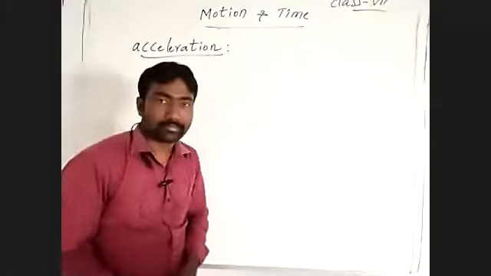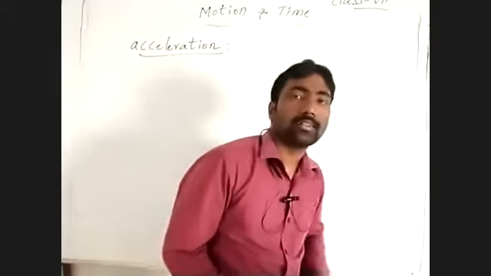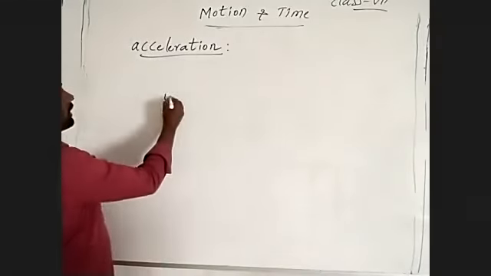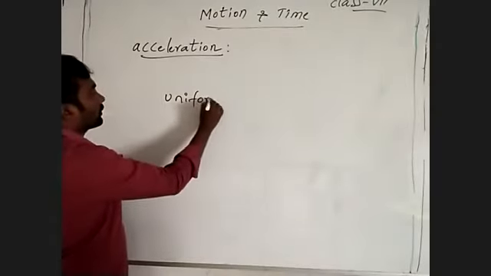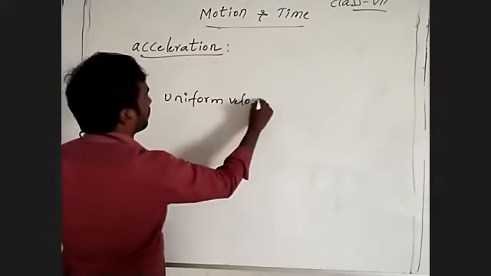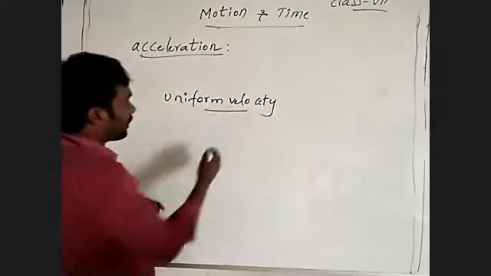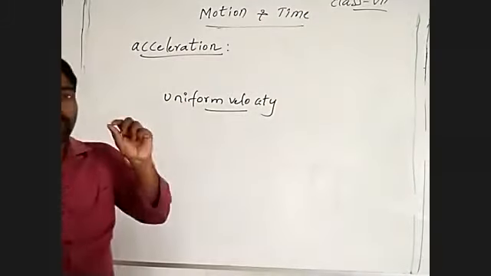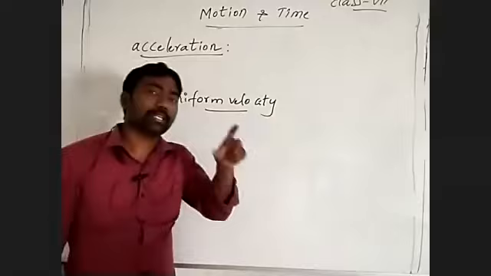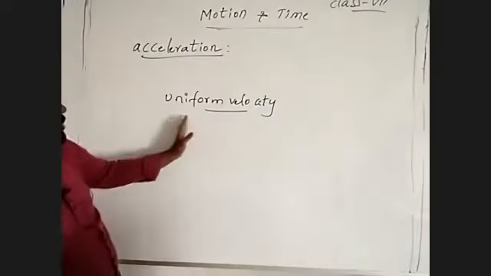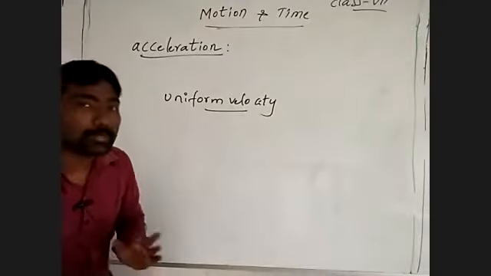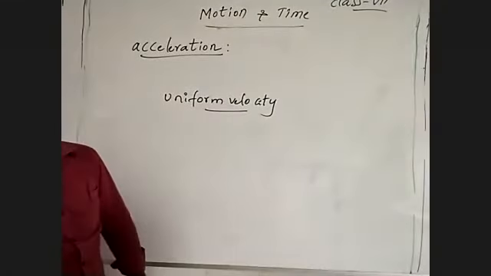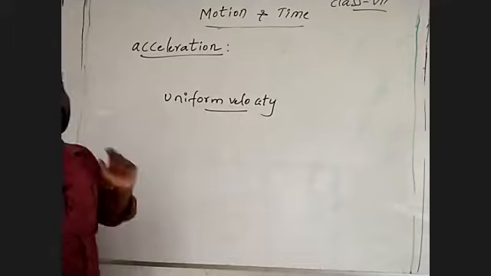A car moving with uniform velocity. Velocity means what? Displacement covered by a body in a given interval of time. Then uniform velocity means what? Equal displacement covered by a body in equal intervals of time.